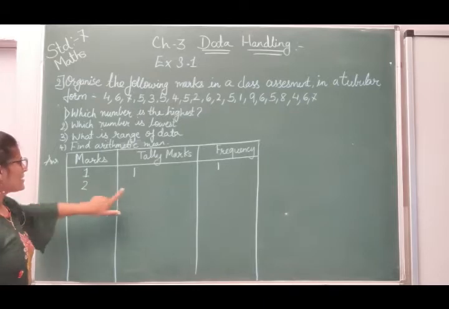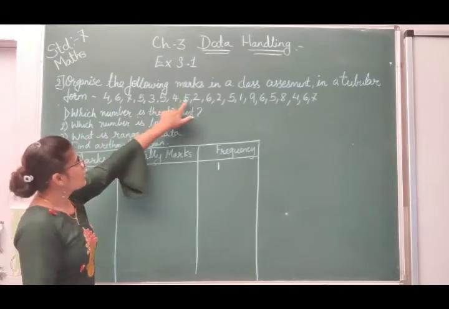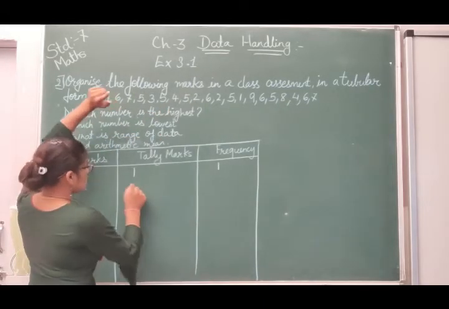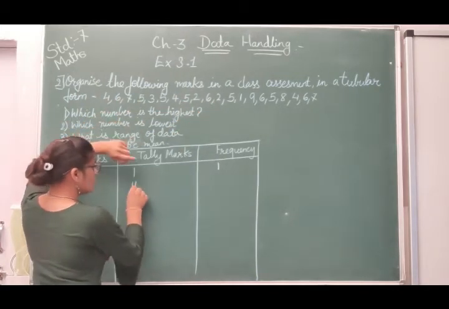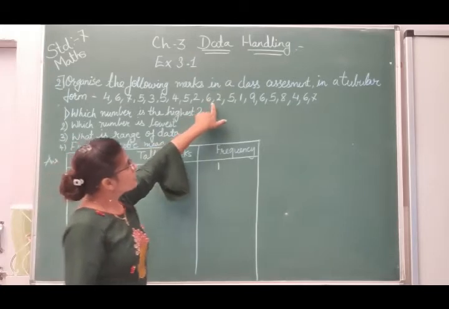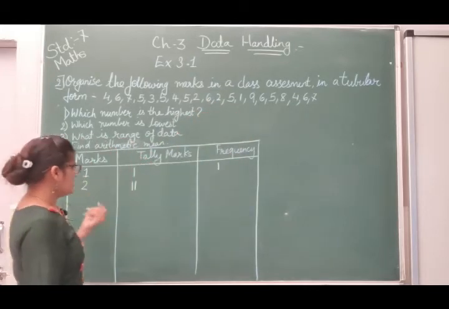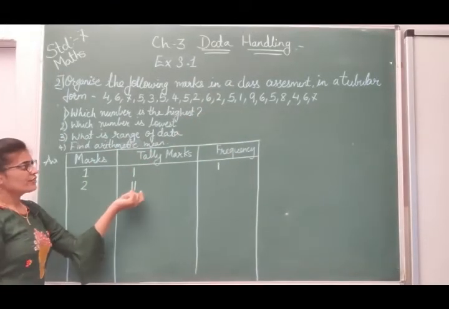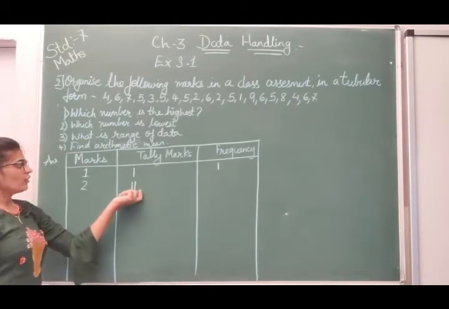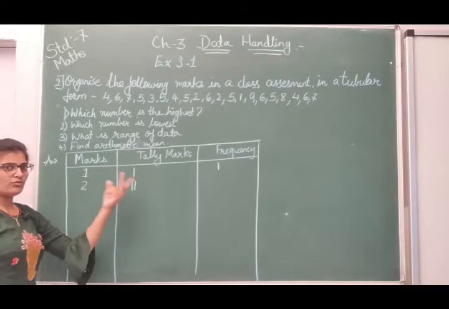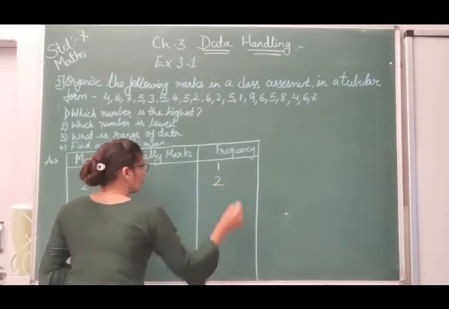Now for tally marks, 2 is how many times? Here you can see 1. So here 1, after that the second time, so we will put another line. Only 2 times it is there. Now the frequency: whatever tally marks we have got over here, how many are there? Only 2, so write down 2 over here.